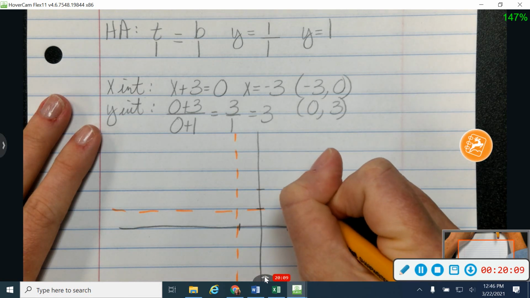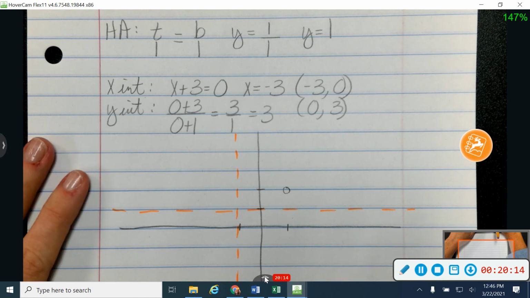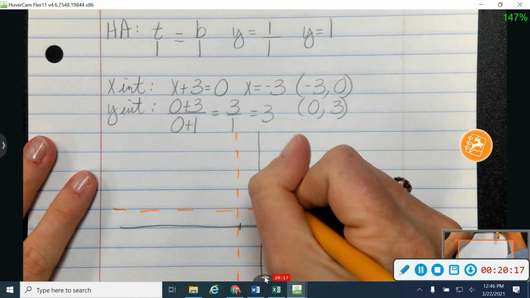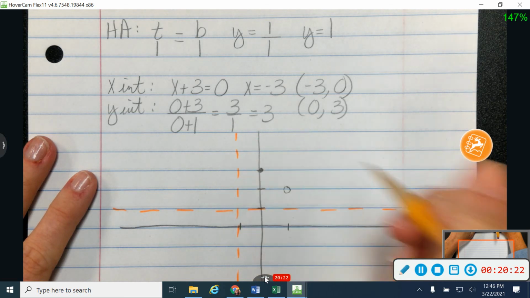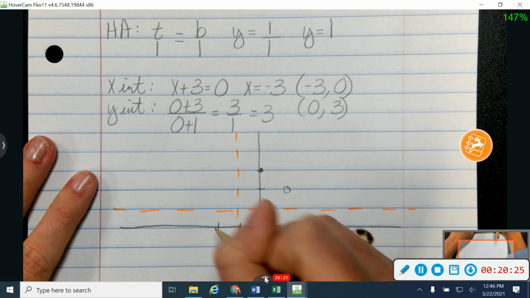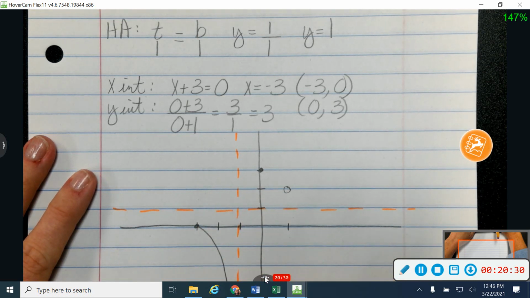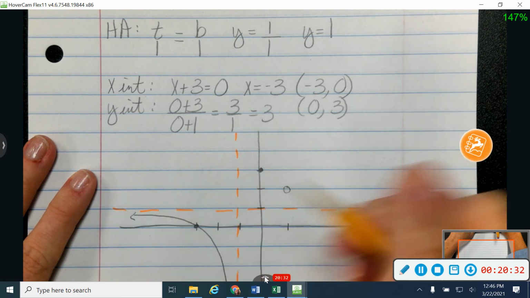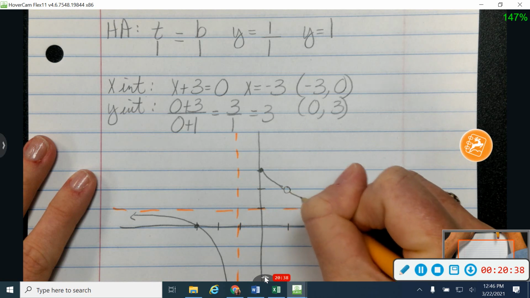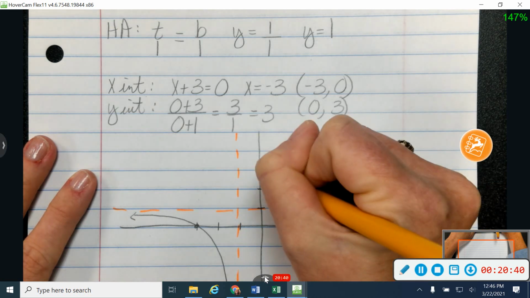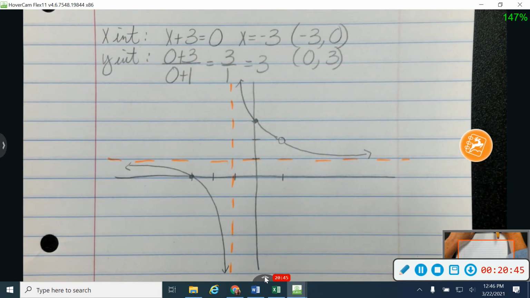Looks just like this, and it's what we call jump discontinuity, because your graph's going to just jump right over it, not go through that point. And then I have a y-intercept at 0, 3, right here, and an x-intercept at -3, 0. So this one's kind of nice. It gives you enough points. So I'm going to go towards my asymptote, and on this one I'm going to go towards that hole, jump over it, and go out towards my asymptote, and then same thing on that side, just like that.